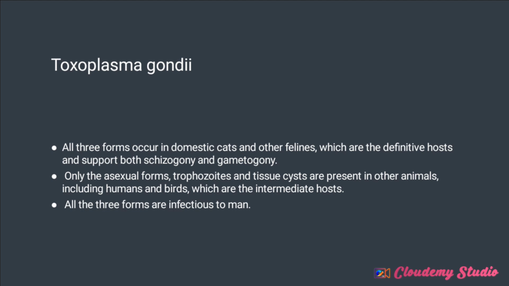I've mentioned the forms of Toxoplasma gondii, and I'm mentioning that all the 3 forms exist in what? In cats and other felids, which are definitive hosts and support both schizogony and gametogonic life cycle. It should be noted that when I said the word felids, I did not mean only domestic cats. No, I mean all the cats, including the big cats like lions, tigers.